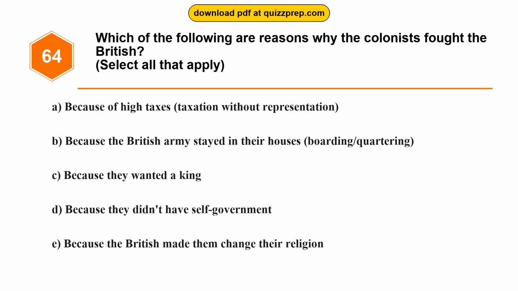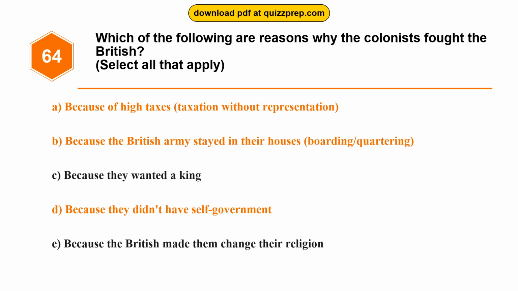Option A. Because of high taxes, taxation without representation. Option B. Because the British Army stayed in their houses, boarding/quartering. Option C. Because they wanted a king. Option D. Because they didn't have self-government. Option E. Because the British made them change their religion. The correct answers are options A and B and D.